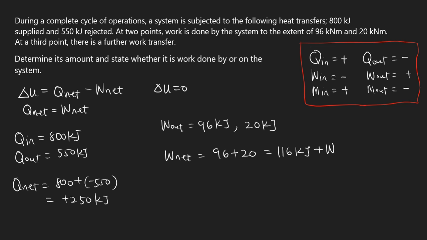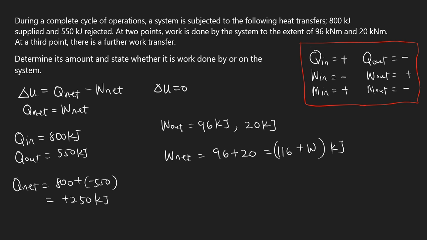So at the end we are going to have the net work to be 116 plus W, all in kilojoule. So this is the net work.